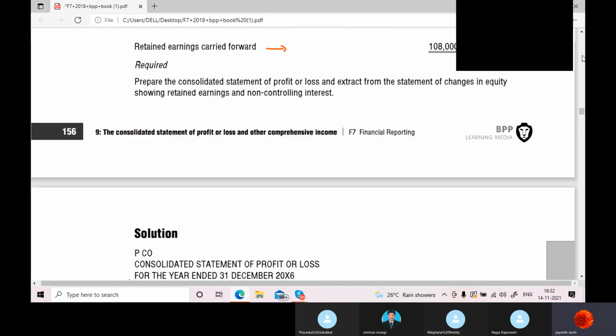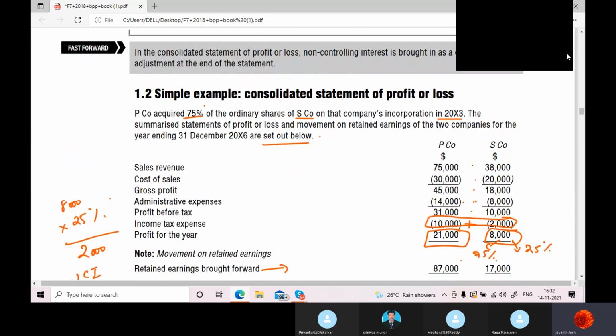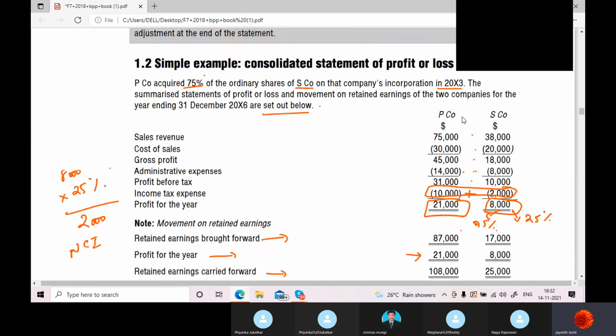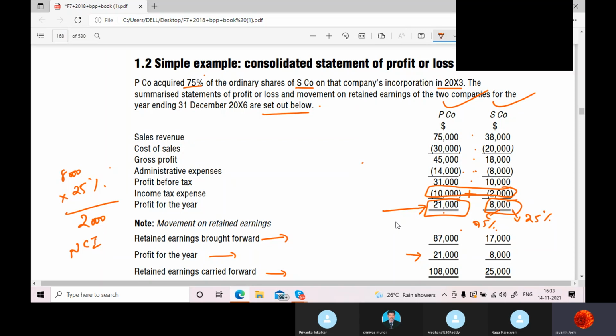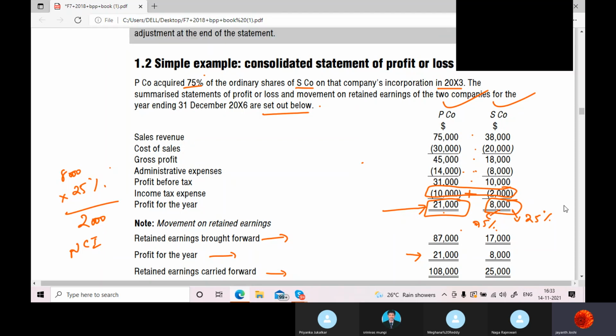These are two. When they make a single set of statements, parent has already earned a profit of 21,000. This is parent company's single set of statement, subsidiary company's single set of statement. What is the profit of parent here? 21,000. So out of their investment in subsidiary company, they are supposed to get 75% of the profits. So 75% of this is how much? 6,000. So 21 plus 6 is 27. That is parent's, and 2,000 gone to NCI.